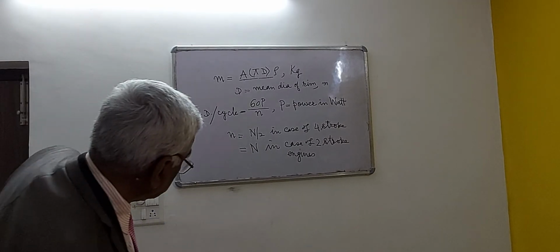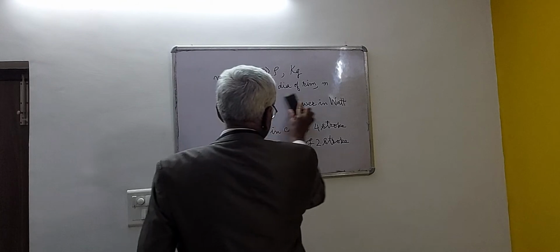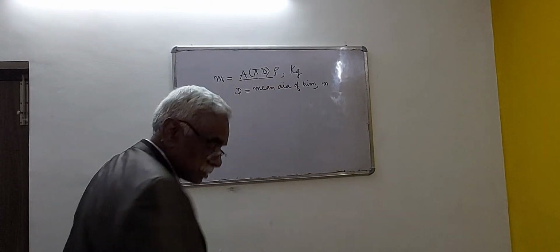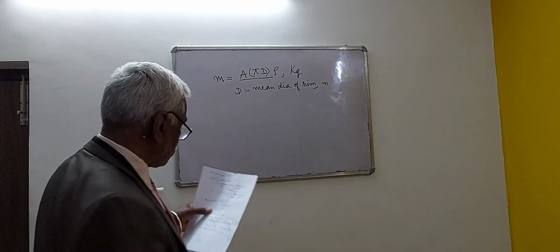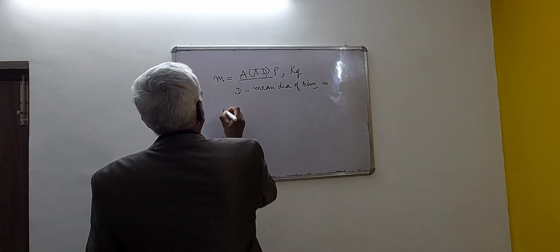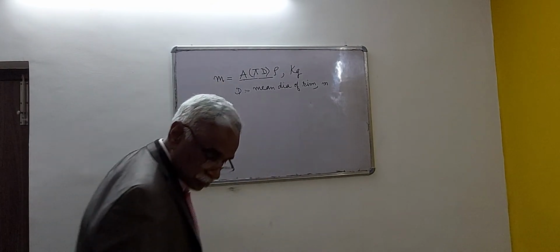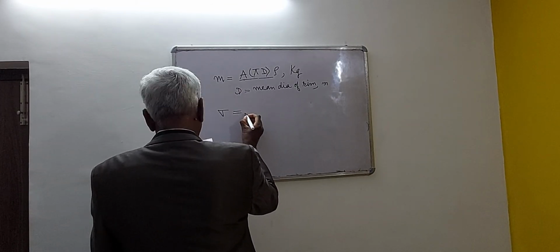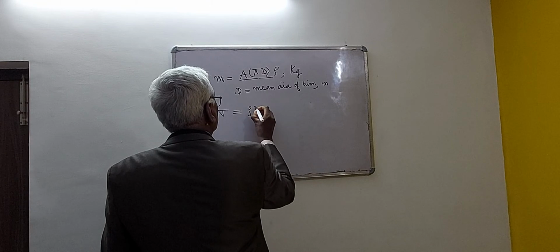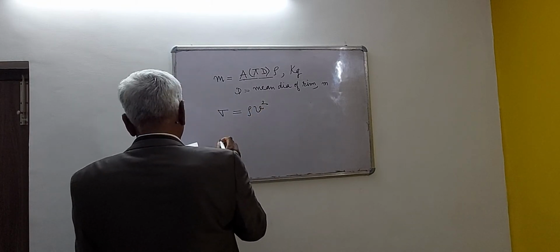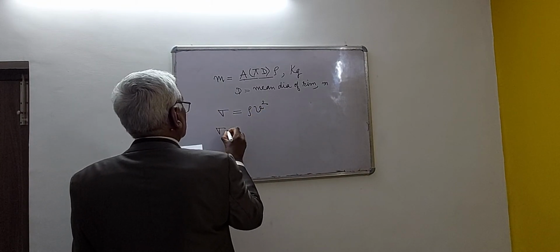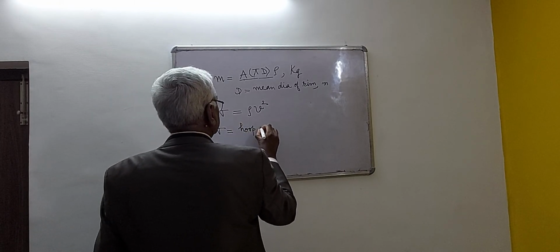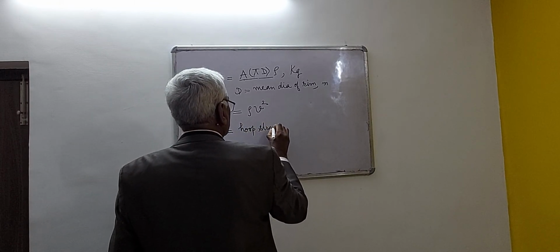Next relation is, these are the important relations, and the other problems can be solved with the help of these relations if you remember them. Rho can be written as density into V square, where rho is known as hoop stress, the hoop stress developed in the flywheel rim.